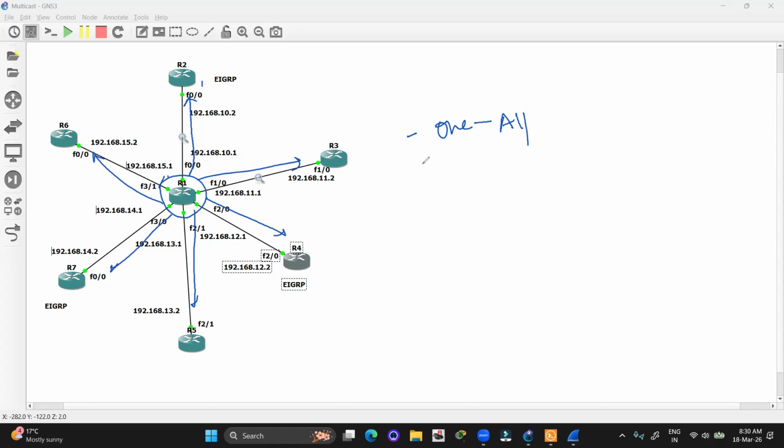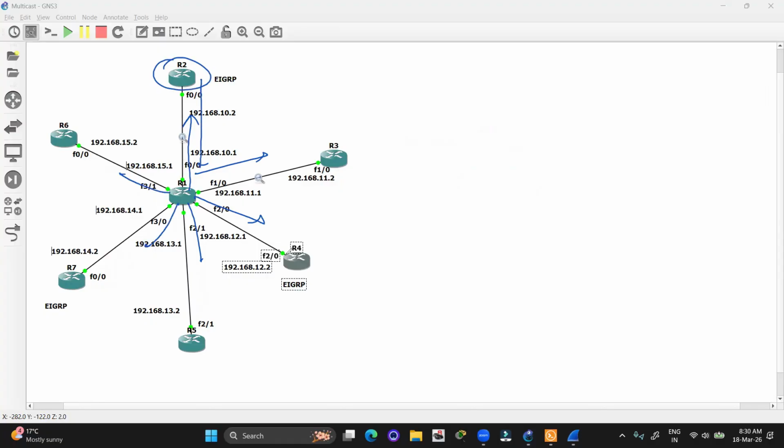But what is the meaning of multicast? Multicast means one to many. So in multicast, some routers are going to accept the message, some are going to reject it, in the same network. The same packet will be forwarded to everyone, but some will accept, some are going to reject, and some are going to respond to the same message.